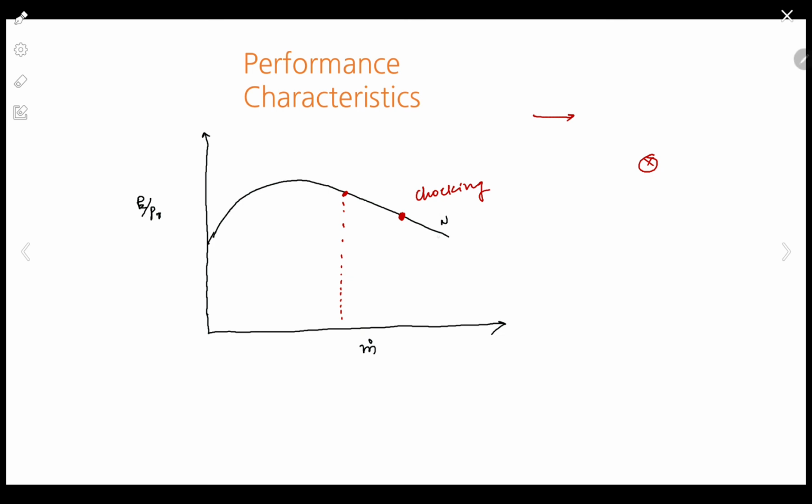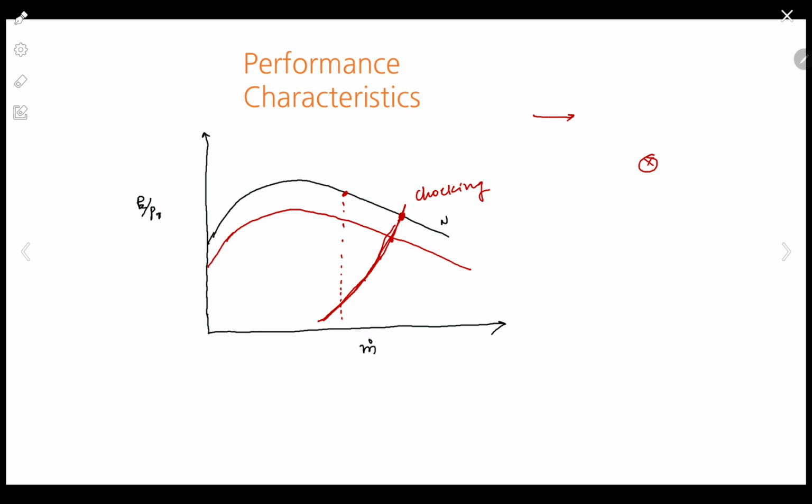This is called the choking point. At different speeds, if I have a new curve for some another value of N, this point will happen over here, and I will get a characteristic curve like this. This is called the choking curve. Beyond this curve, if the axial compressor is working, that is not beneficial for us.